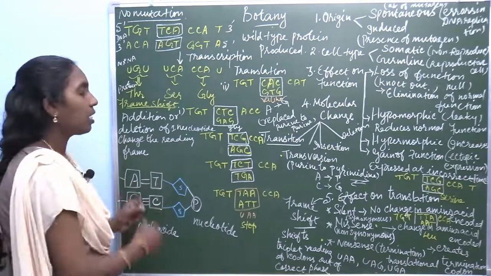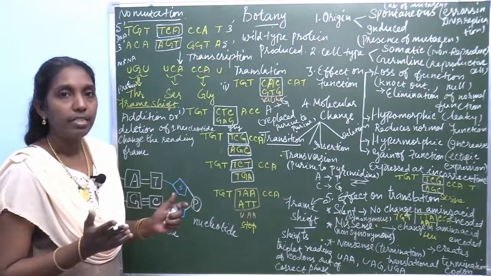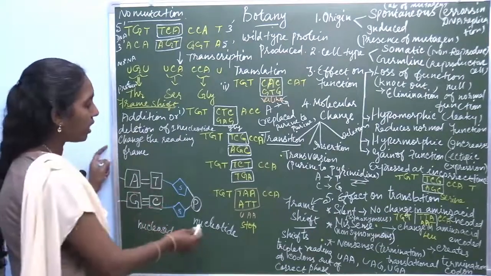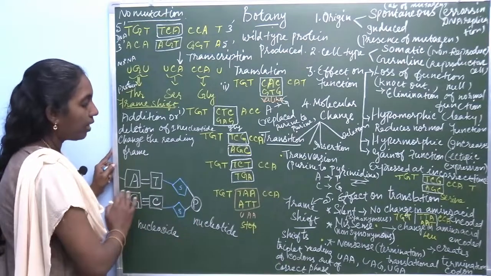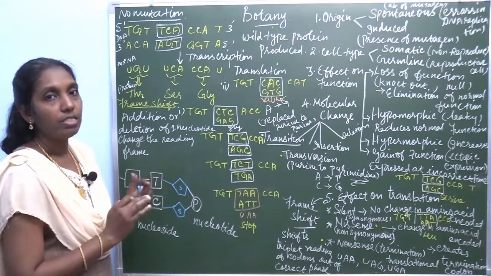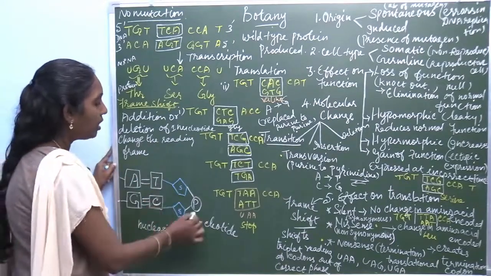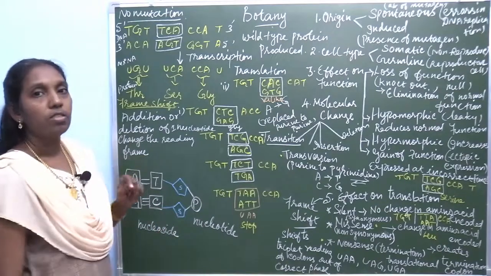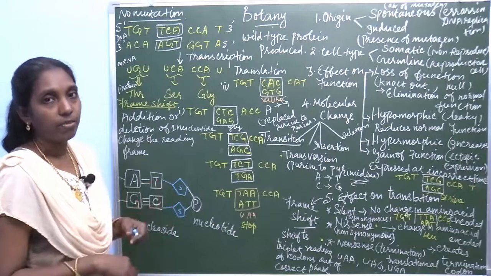So what's mutation? There is a sudden change in the nucleotide. This is the nucleotide. In this nucleotide, sudden changes take place. Changes occur within this nucleotide. Based on this, there are different classifications.